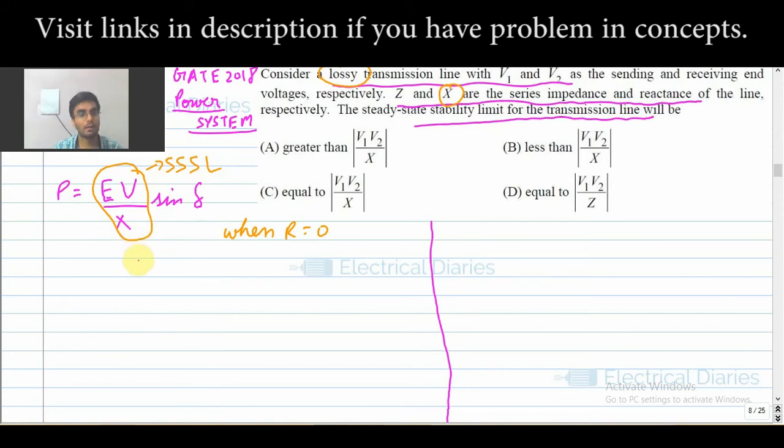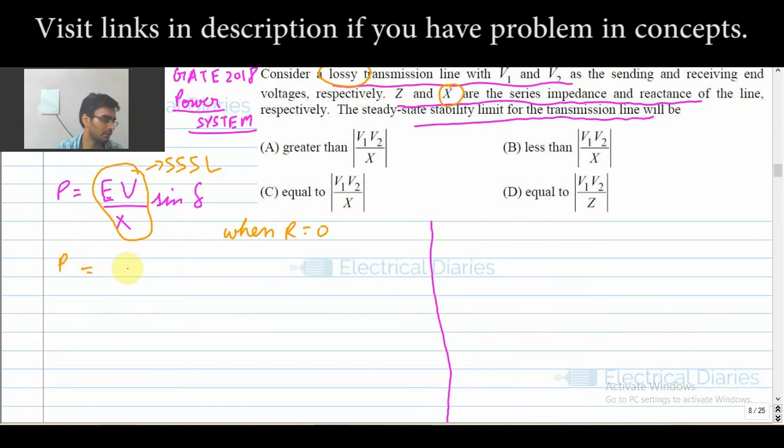So here, you must remember the standard equations for the short transmission line, or you can remember the ABCD equation in terms of ABCD parameters, and then derive the short transmission line equation of real power and reactive power. That is also one way, but I prefer that you learn these.